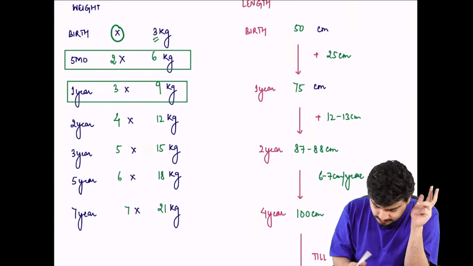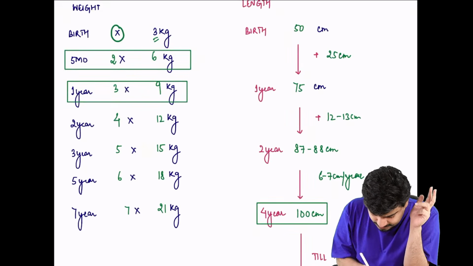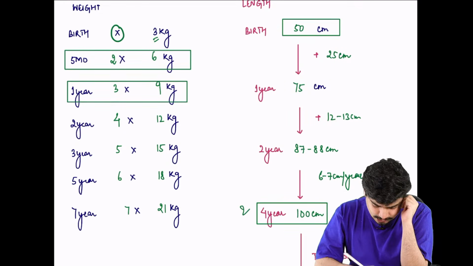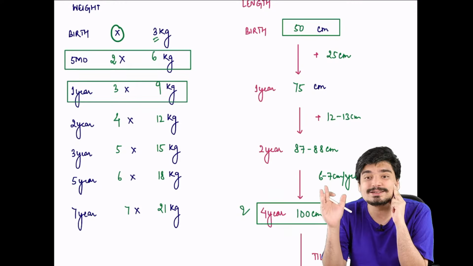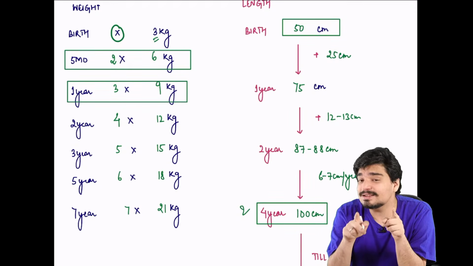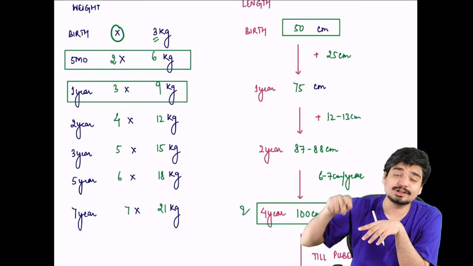If you look closely, this 100 centimeter is double of birth length. This 100 centimeter is 2 times the original birth length, right? Original birth length was 50 centimeter. Now the child is 100 centimeter. So as far as length is concerned, remember, it takes 4 long years to double your birth length.